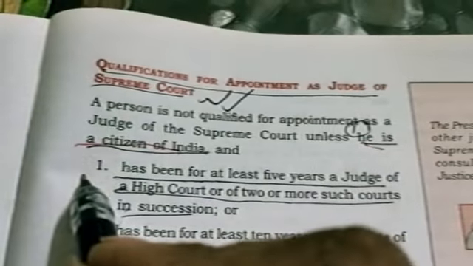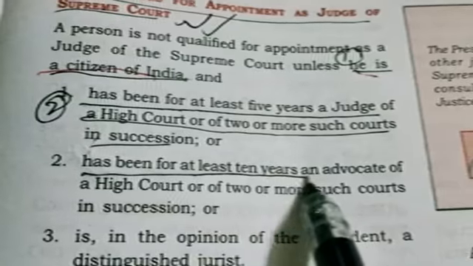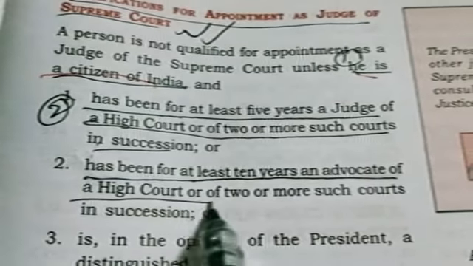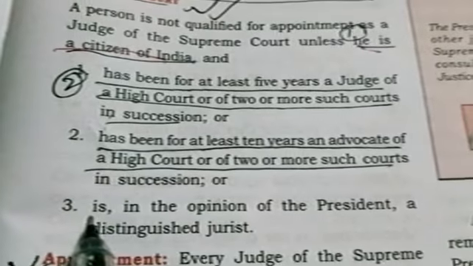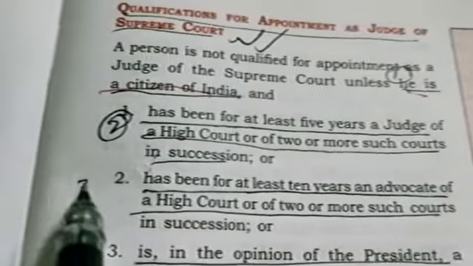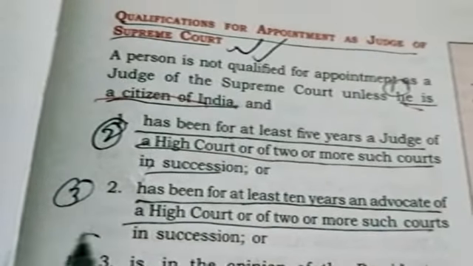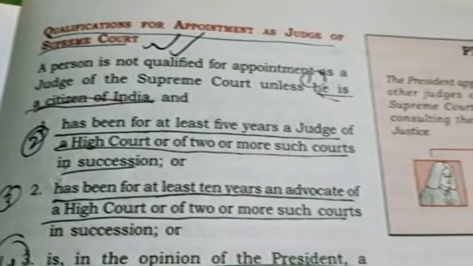This is your second point. Third point, he has been for at least 10 years an advocate of a High Court or 2 or more such courts. And third qualification, he is, in the opinion of the President, a distinguished jurist. This is third and this is fourth. This is your qualification. Is it clear? Qualification for appointment as judge of Supreme Court.